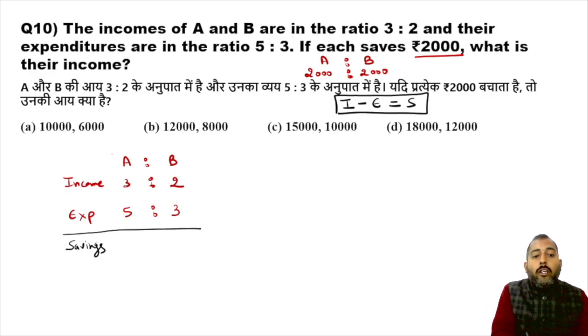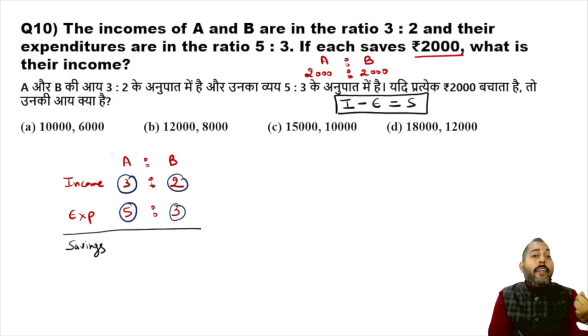So you cannot directly go for 3 minus 5 here. You cannot directly go for 2 minus 3 here, because 3 is the income of A and 5 is the expenditure of A. I have told you, in ratios we can go for multiplication and division directly, but we cannot add and subtract directly. Remember it.